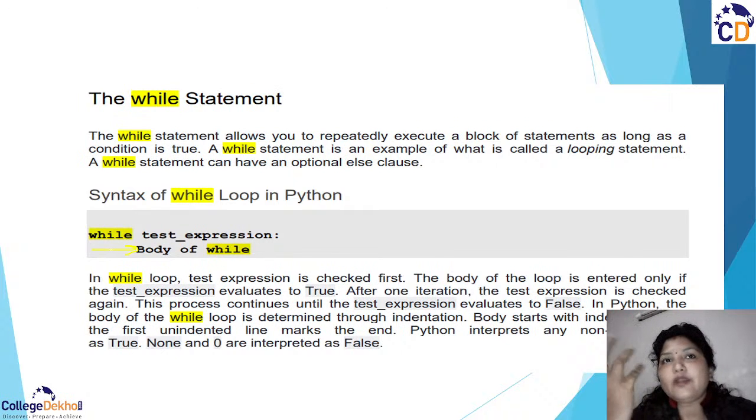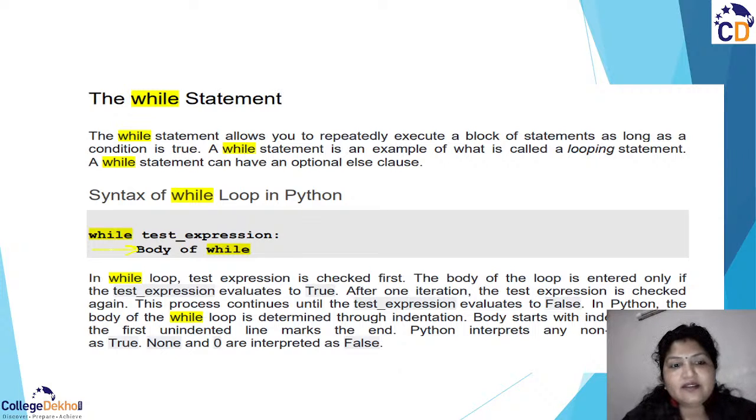So this is how, at every step, it is going to check the condition. This process continues until the test expression evaluates to false. Once your condition is no longer satisfied and becomes false, it comes out of the loop, right? There is no keyword you need to specify to come out. Just don't use indentation in that case, right?